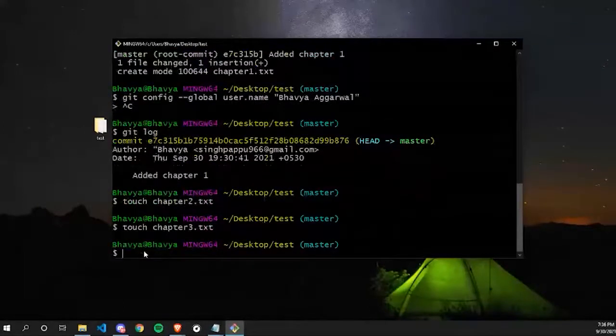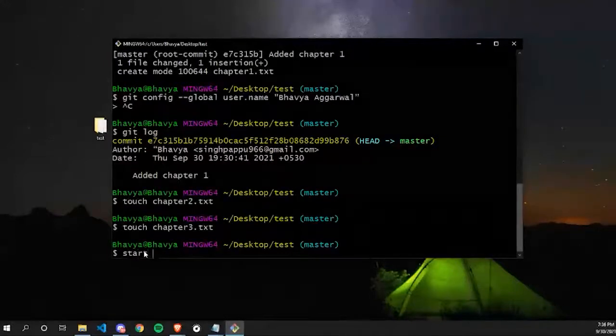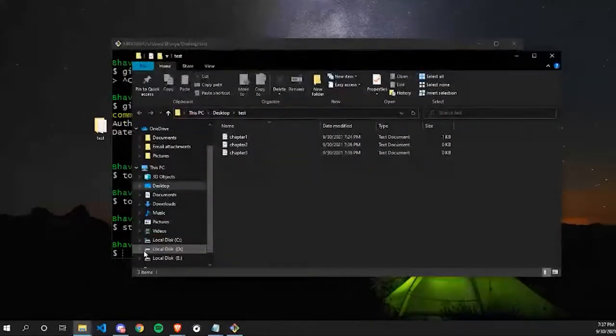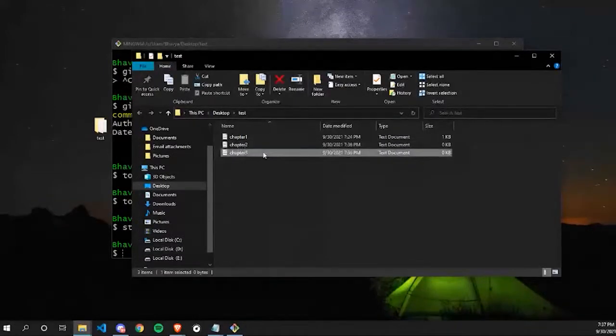With the help of the touch command, I've created two files, chapter2.txt and chapter3.txt. You can verify it with the command start, space, and dot. If you press enter, the folder will open and you can see the two files, chapter2 and chapter3, created.